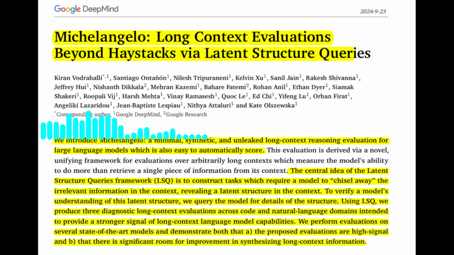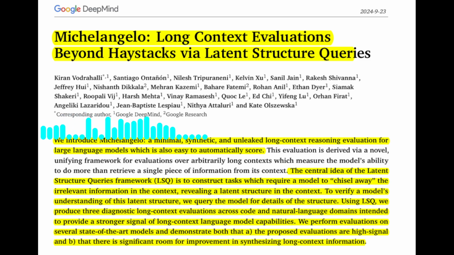So the complexity of the task is independent of the context length? Exactly. This allows researchers to isolate the effect of context length on model performance. The paper demonstrates that even with fixed complexity, models experience significant performance degradation as context length increases. What are the key findings of the paper regarding model performance on these tasks?